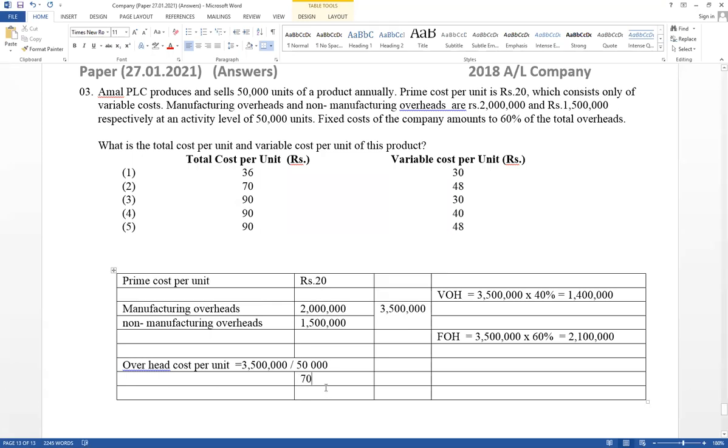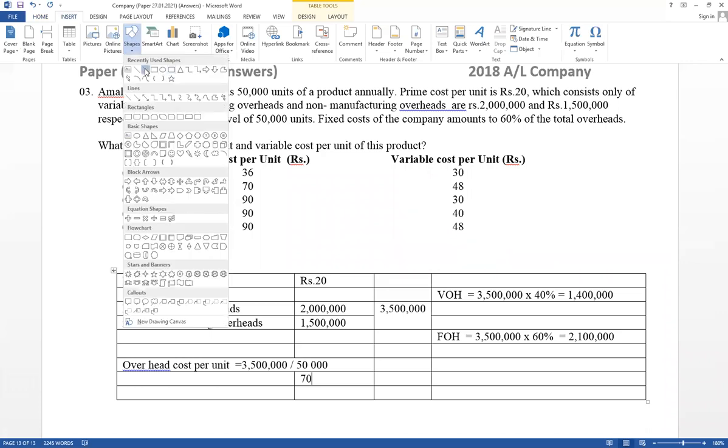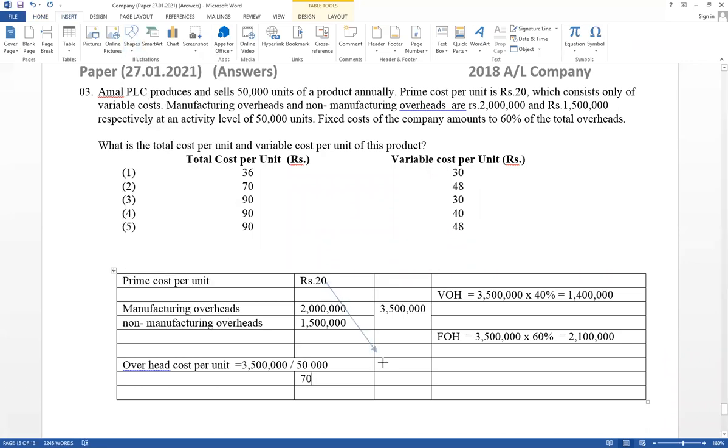Prime cost plus overhead equals total cost. They don't ask for total production cost, they ask for total cost. Therefore, total cost includes production cost as well as non-production cost. Prime cost per unit is given and overhead is given.